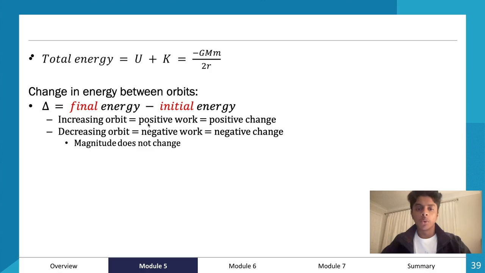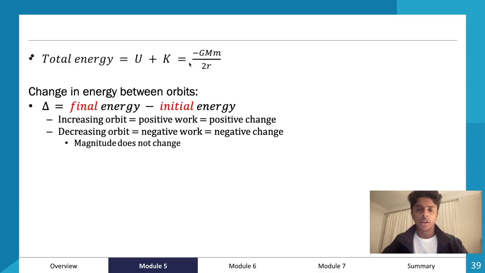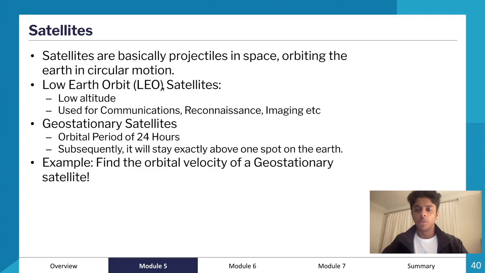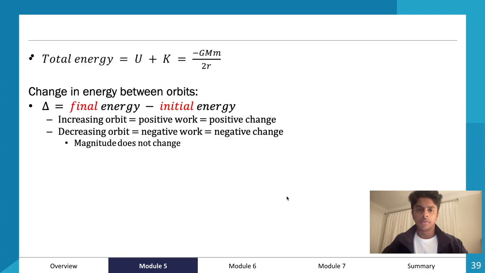Increasing orbit equals positive work, which equals positive change. Decreasing orbit equals negative work, which equals negative change. So for the question U plus K, we'll use our known value for velocity, which will be orbital velocity in this case.